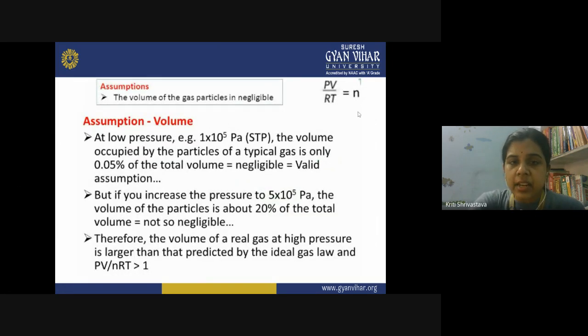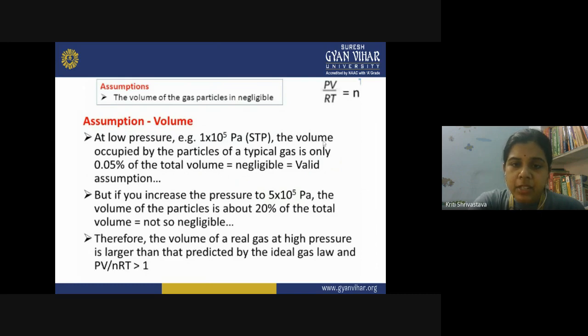So let us see the different assumptions one by one. The first assumption which was proved wrong here was that the volume of the gas particle is negligible. This was the assumption in the kinetic theory for ideal gases, but it does not hold true for real gases. So at low pressure, what happens? Suppose the pressure is 1 into 10 raised to power 5 Pascal, that is STP. This is the pressure of the atmosphere.